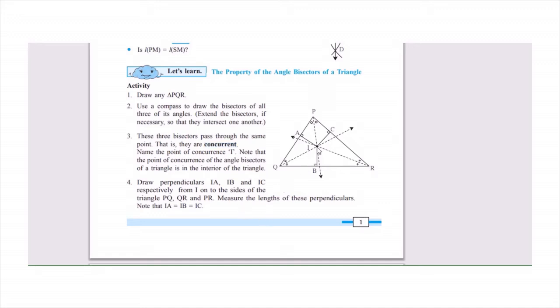Secondly, if you draw perpendiculars from that point to each side of the triangle, here it is from I to A, I to C, and I to B, then these perpendiculars will be of equal length. This activity you have to do yourself in the book. I will be showing it once now here, but it won't help you much because you have to do it. So here is the property of the angle bisector of a triangle which we are trying to understand.